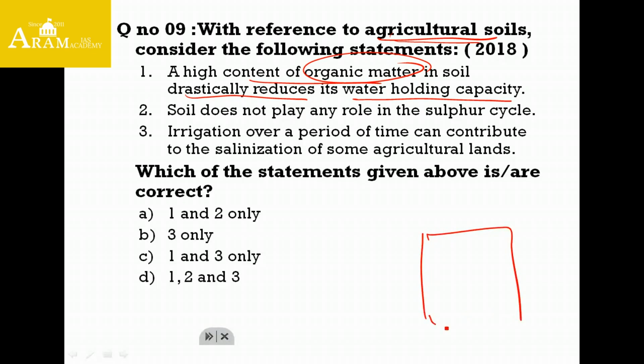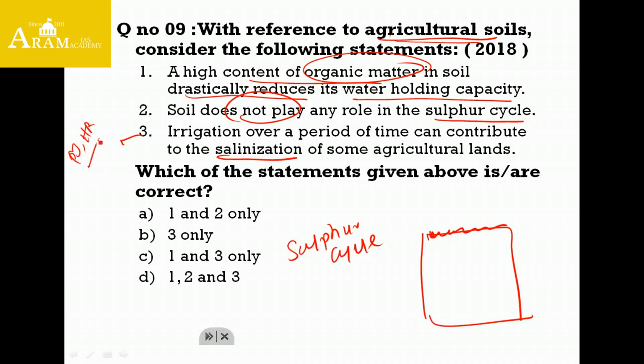So we must know what the organic content of a soil is. Second statement, soil does not play any role in the sulfur cycle. We must know what the sulfur cycle is. Third, irrigation over a period of time can contribute to the salinization of some agricultural land. This is happening in the Punjab, Haryana region.